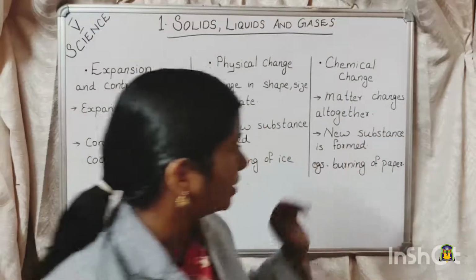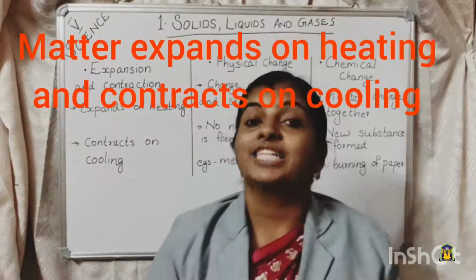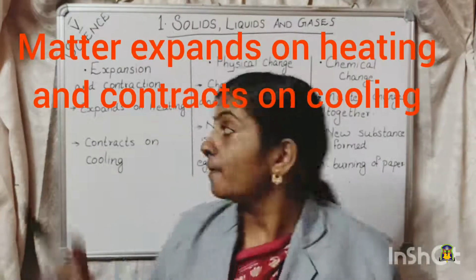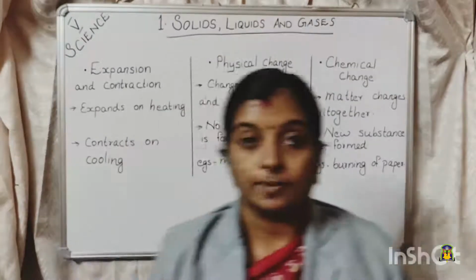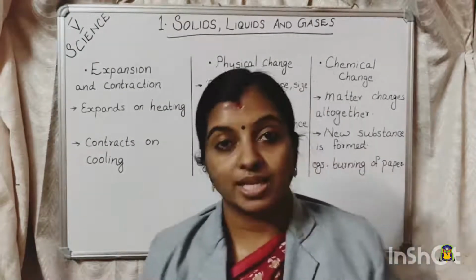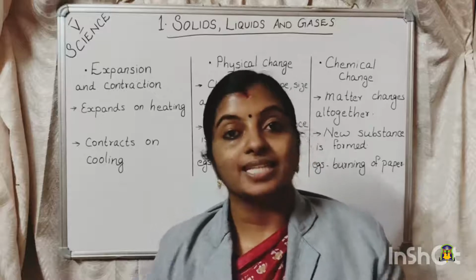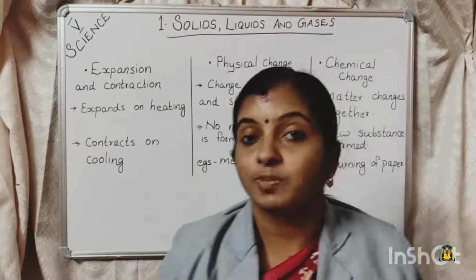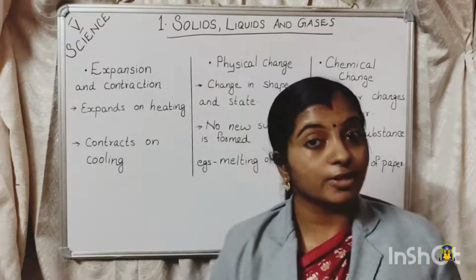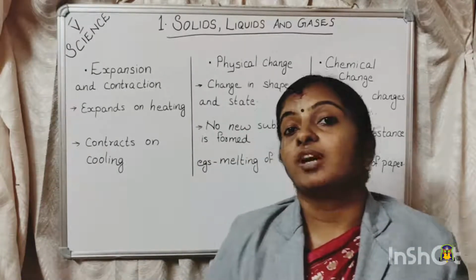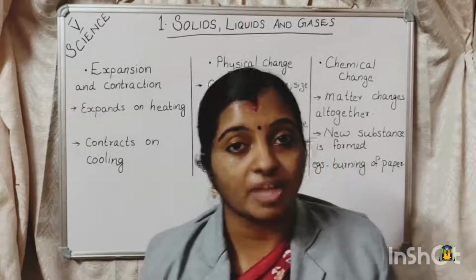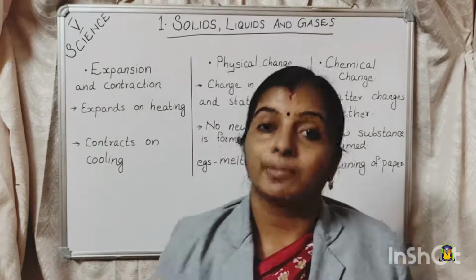So these are the topics that we discussed today. First one is expansion and contraction. Matter expands on heating and contracts on cooling. Then physical and chemical changes. So these are the things about matter. That is, everything is made up of matter. Matter is anything that occupies space and has some mass. And matter can be converted from one form to another by a change in temperature.